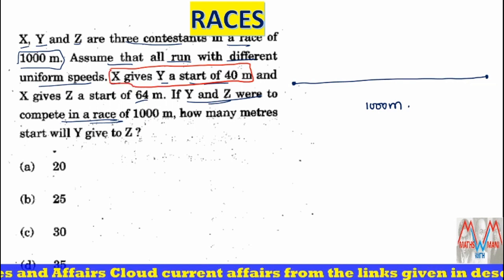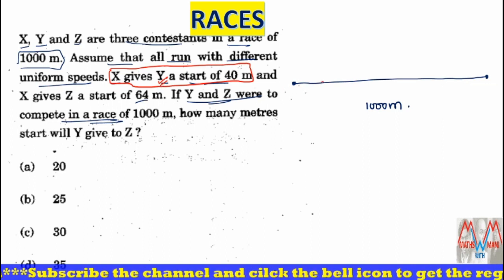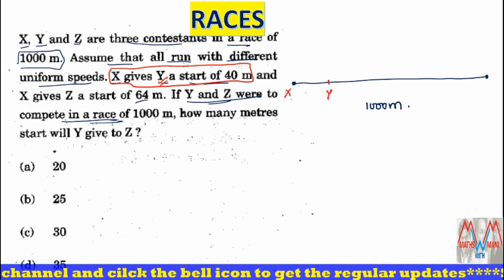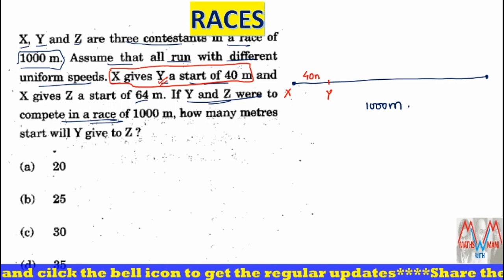Because of some physical conditions, no two persons will start the race from the same point. Y has to be ahead of X, and the distance between X and Y is 40 meters.